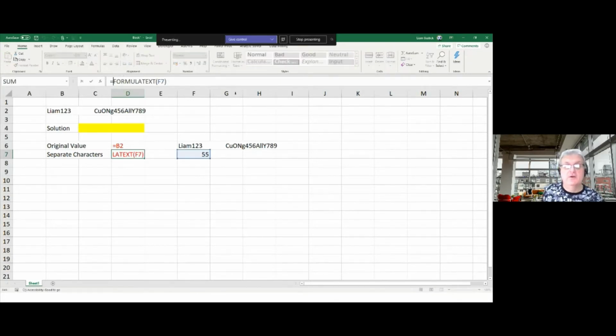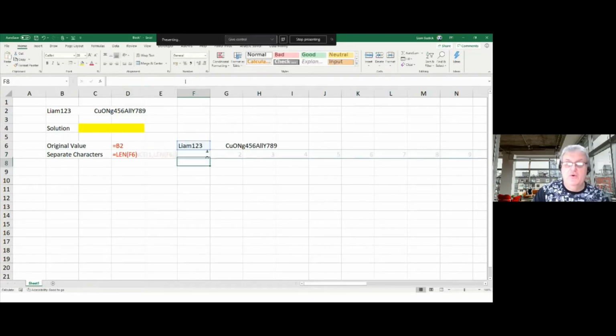So if I were to go equals SEQUENCE 1, I keep doing this, I keep going in the wrong one here. Do it in this one, equals SEQUENCE, SEQUENCE 1, and put it in here like that. What that will do is it will give me the numbers 1 to 56 going across. See how this is working so far?